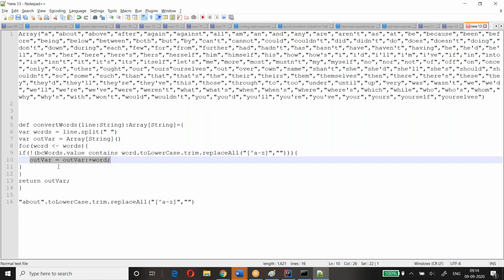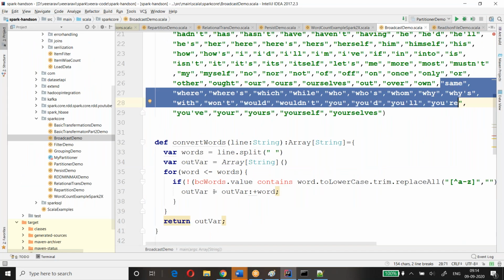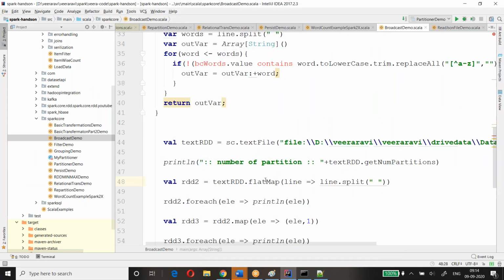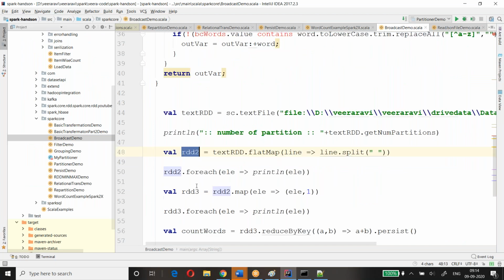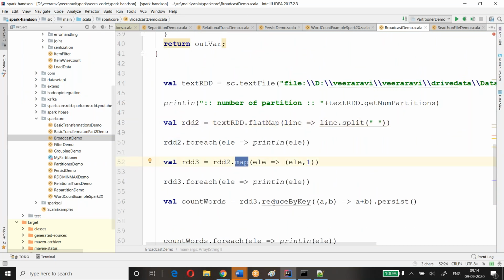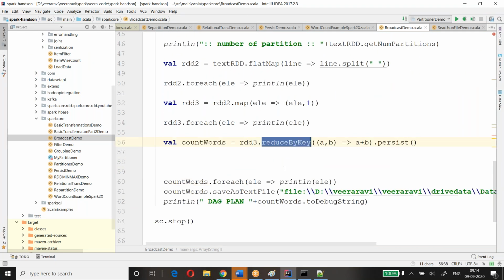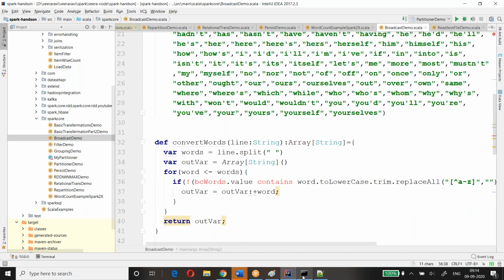Okay, the rest is all the same. You got your flat map, then you go with your map, then you go with your reduce by key, and everything is the same. Try this program, whatever I have explained.